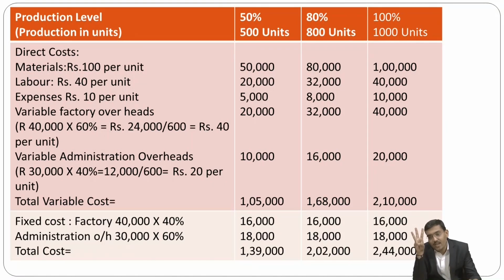So these three are your total cost. In that we are defining the fixed cost and the variable cost. So ultimately we prepare the flexible budget at these three levels of activity, that is 50%, 80% and 100%. So this is, my dear friend, the flexible budget.